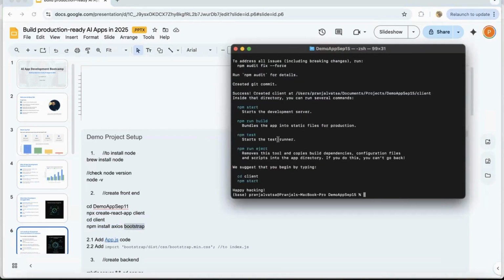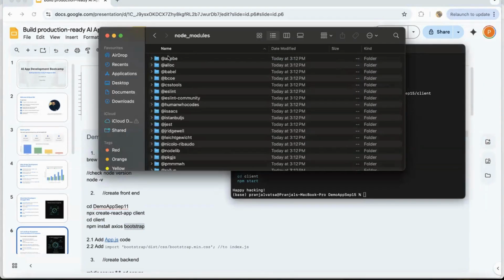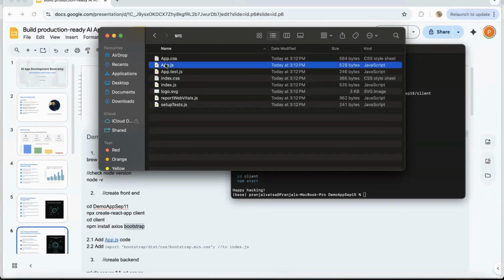Now you can see the React application is built. These are the folders: node_modules is the folder where all the Node libraries are kept. This is the package.json. This is the public folder where images and other public files are kept. And this is the src folder, which actually has the application. The App.js is the starting point of the React application, right?